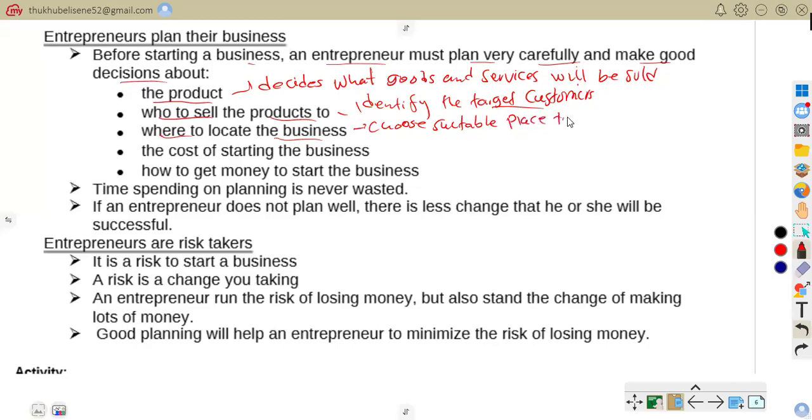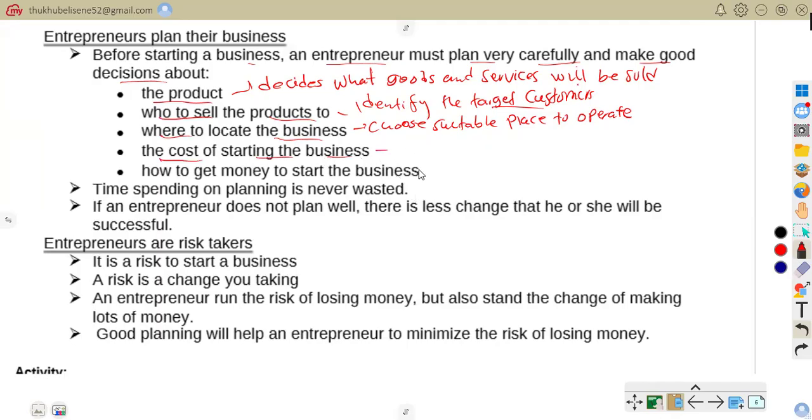Choose the suitable place to operate. Opening a tech shop near a school. That is a suitable place to locate your business. The cost of starting the business.